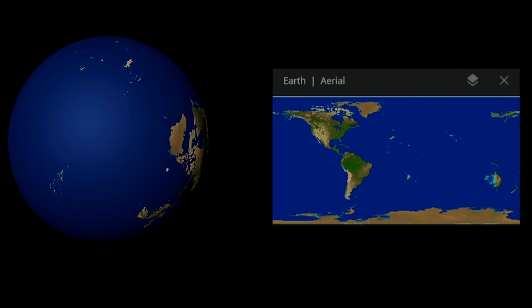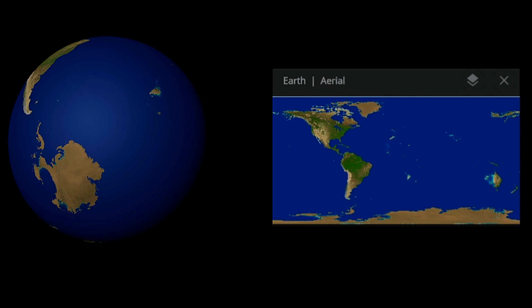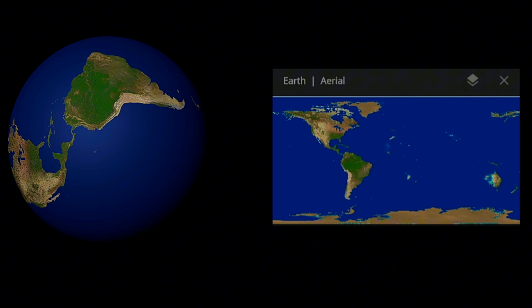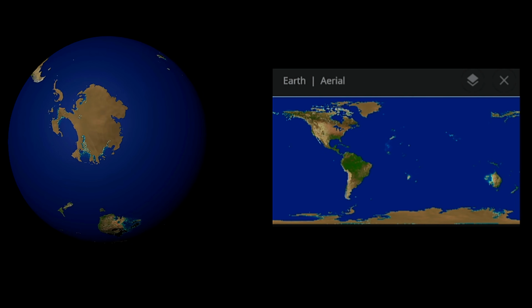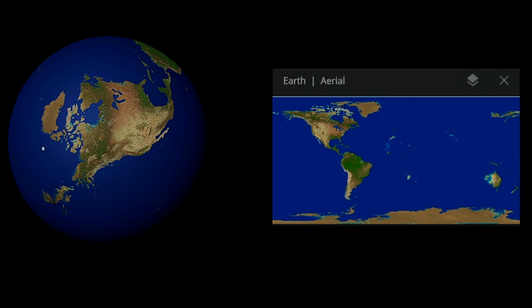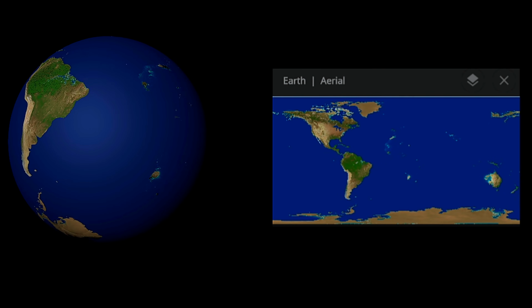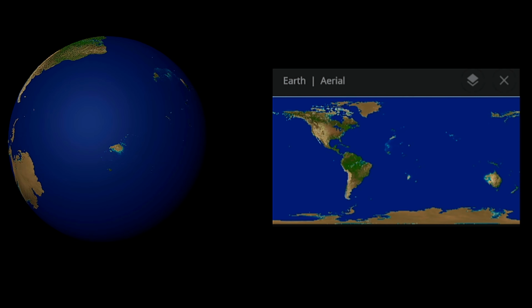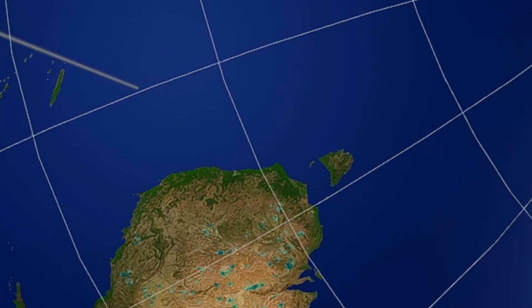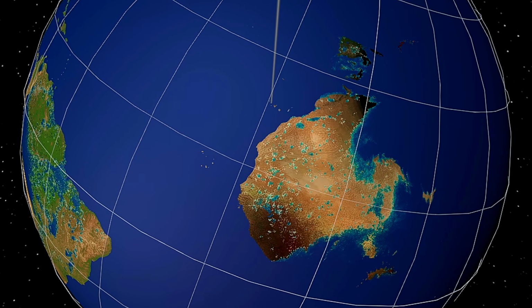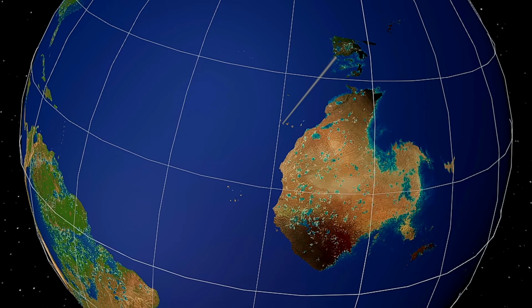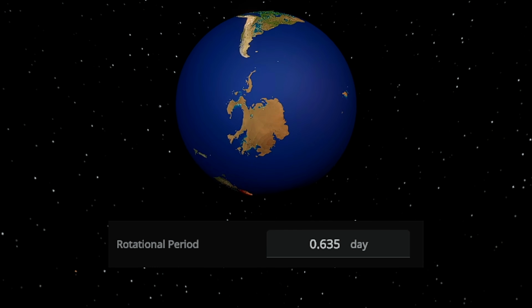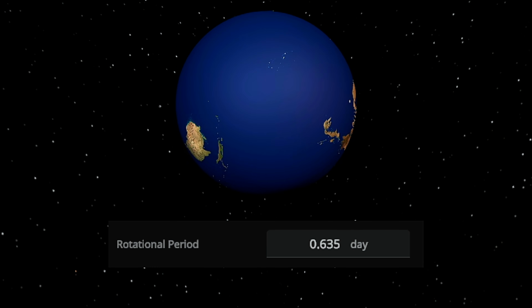Because the impact strikes Asia, the continent is completely wiped out. Europe is also erased by the aftermath of the collision. North and South America remain largely intact, while most of Africa disappears. Parts of Australia are destroyed, but Antarctica survives the impact. Earth's South Pole shifts to a position near Australia, while the North Pole moves close to Africa. The planet now spins in a rolling motion, completing one full rotation in just 15.2 hours.